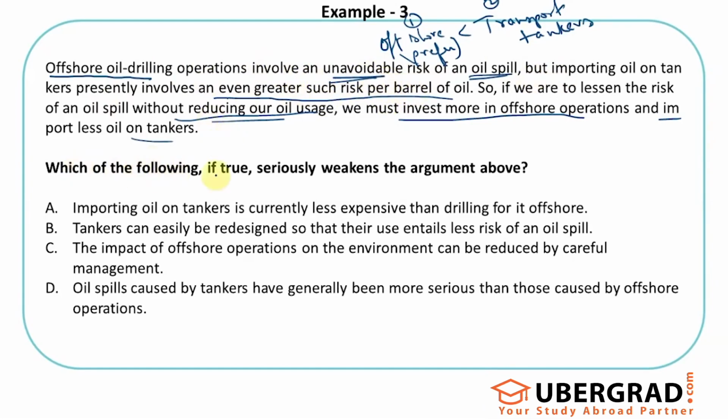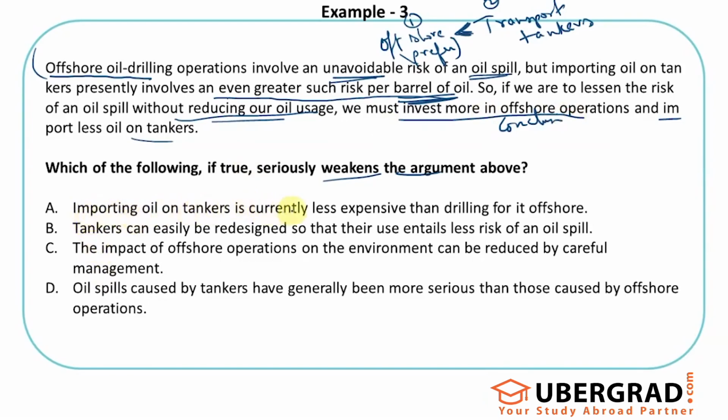So it asks which of the following, if true, weakens the argument, right? The core argument is this: offshore has less spill than the transportation on tankers per barrel of oil. Hence it's better to invest in offshore operations, is what the conclusion is. So let's try to understand these options.